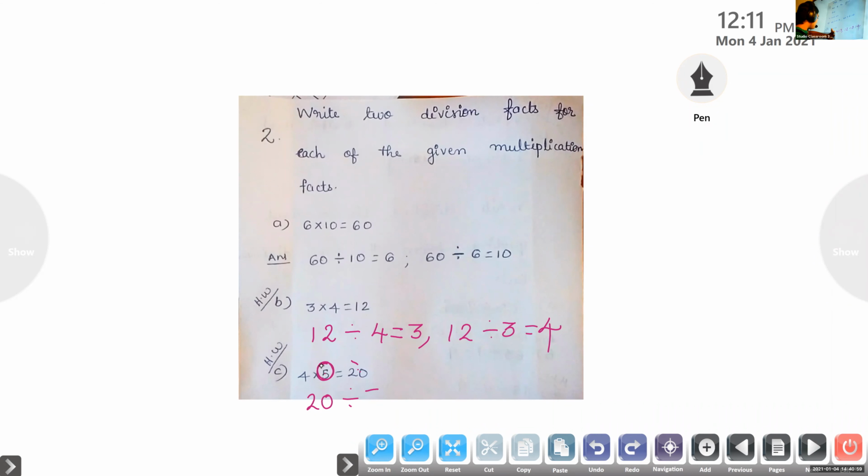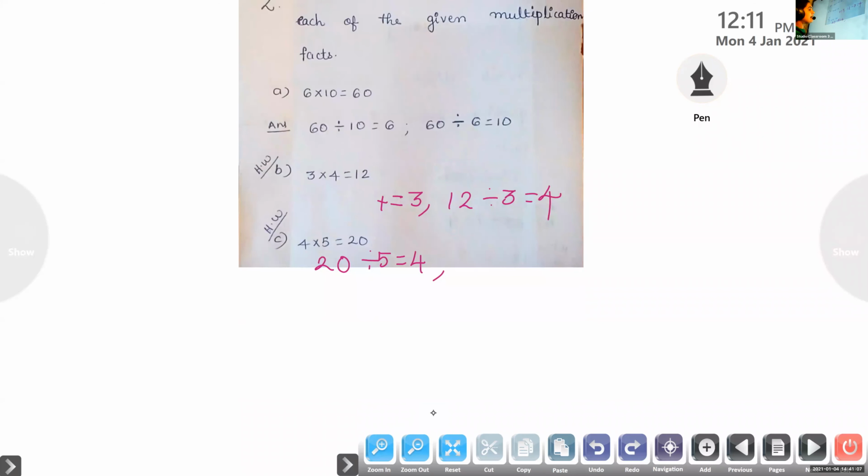So it will be better if you are writing like this: 20 divided by 5 equal to 4 first. Whatever you have written is correct, but you can avoid confusion if you write like this. Next one, what will be next one? 20 divided by 4 equals 5. Yes, very good.